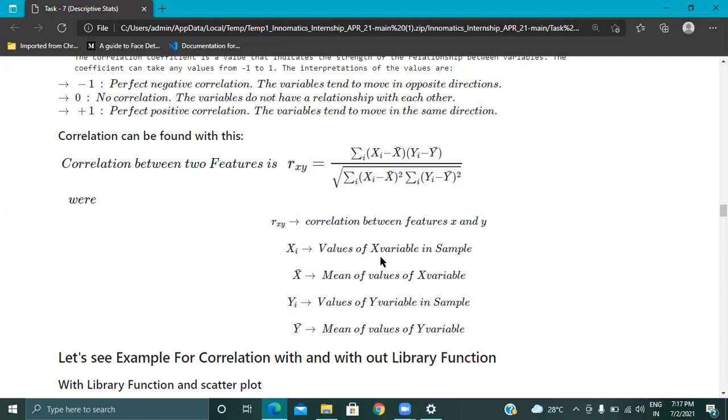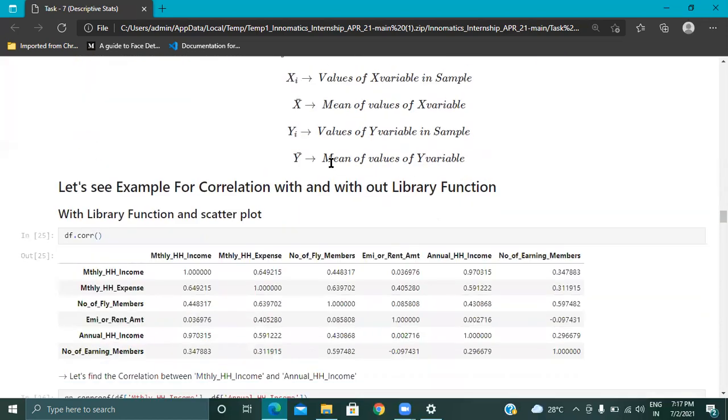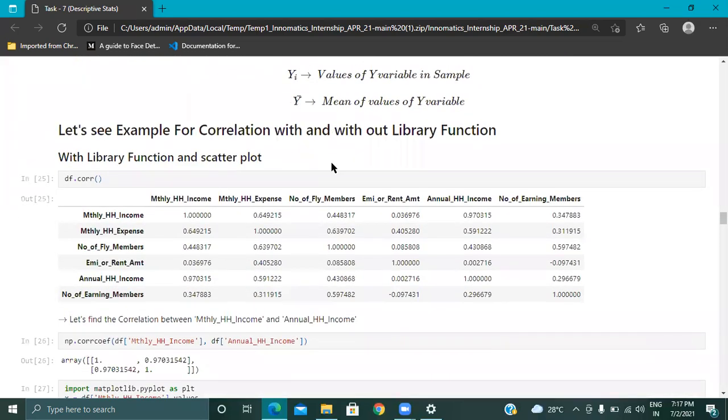There is a predefined correlation, that is Pearson correlation. This correlation is also known as Pearson correlation. There are some more correlations, which I will state in the next class. So it is a very simple command, df.corr(). This is the simple command to find the correlation of the data.